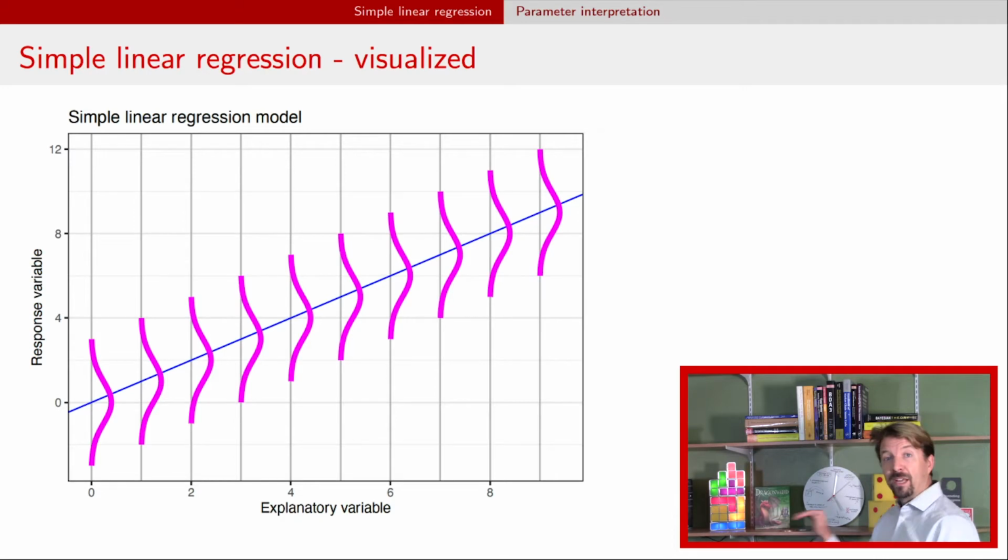Then beta 1 is our slope. The easiest way in this diagram is to calculate that slope by going over 4, say from 0 up to 4. And we can see that it goes from 0 up to 4 on the y-axis as well. So in this example, that slope is 1. And again, that sigma parameter determines the variance. The variance is constant for all of our values for the explanatory variable. So we have that common shape of the bell-shaped curve for our normal distribution going the whole way. Again, it doesn't get narrower or wider.